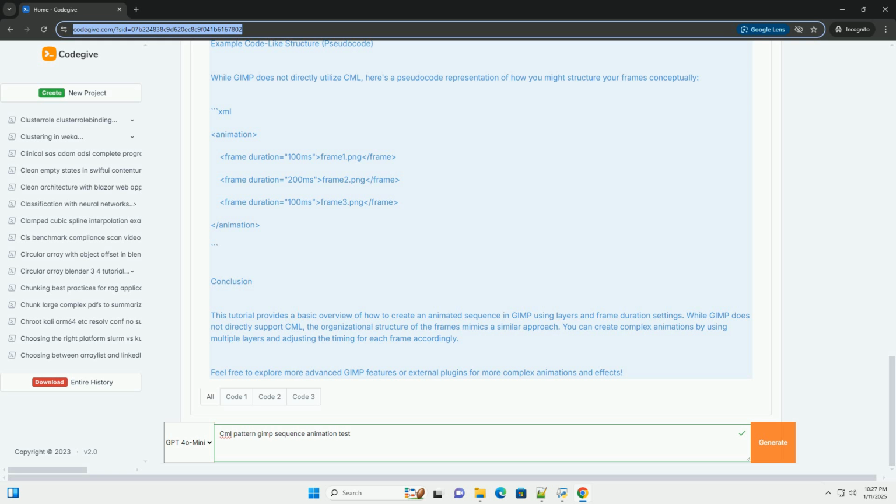Example code-like structure, pseudocode. While GIMP does not directly utilize CML, here's a pseudocode representation of how you might structure your frames conceptually.